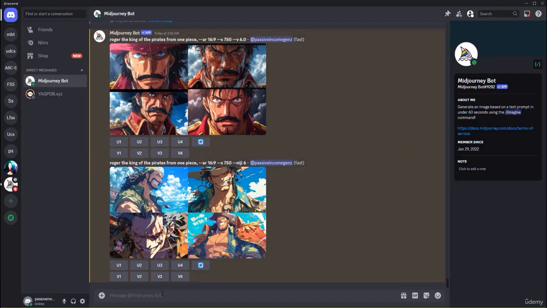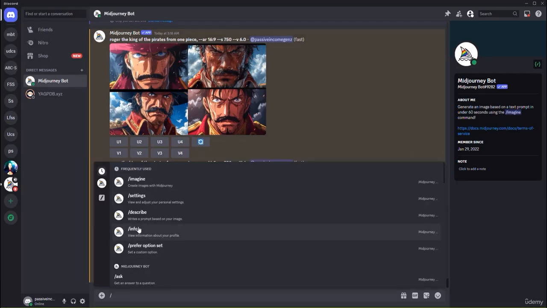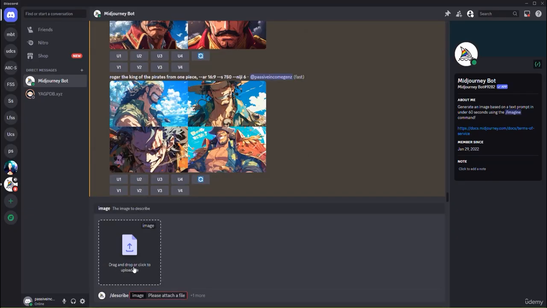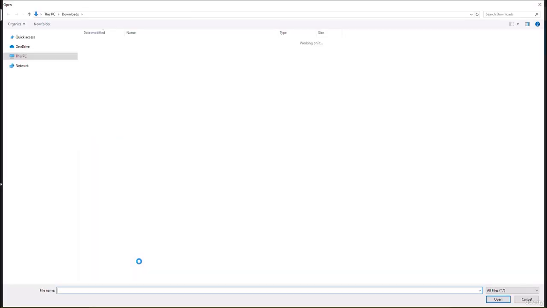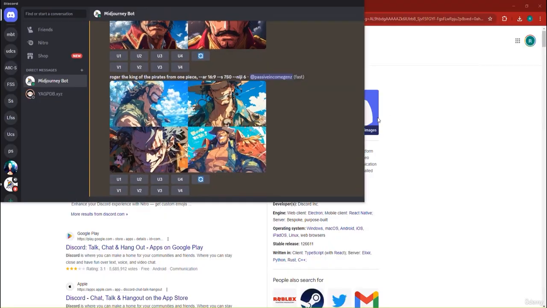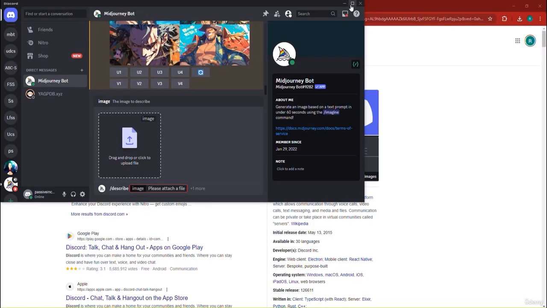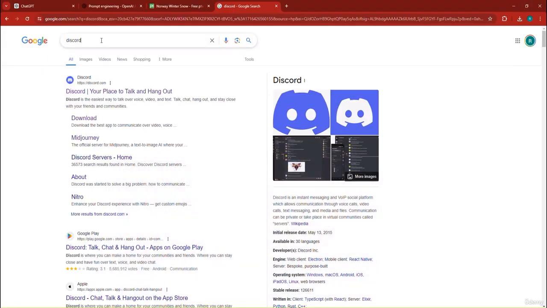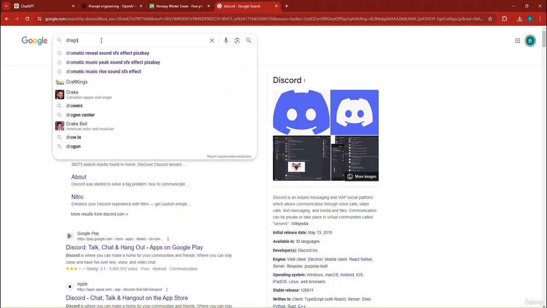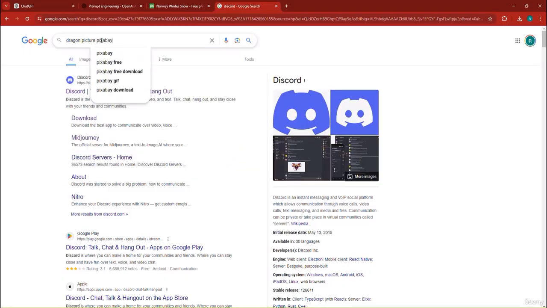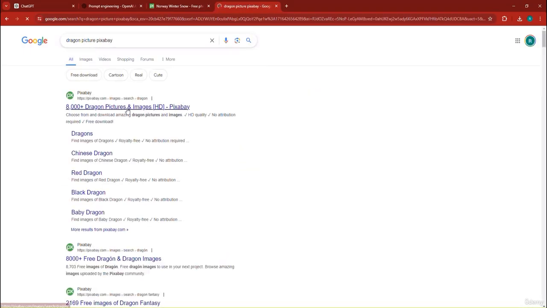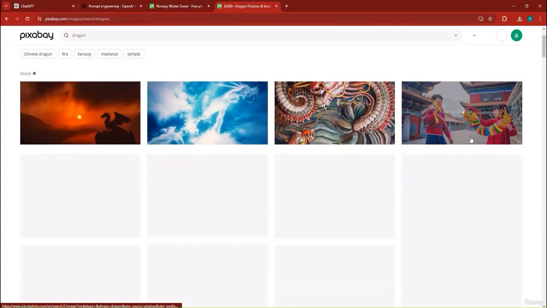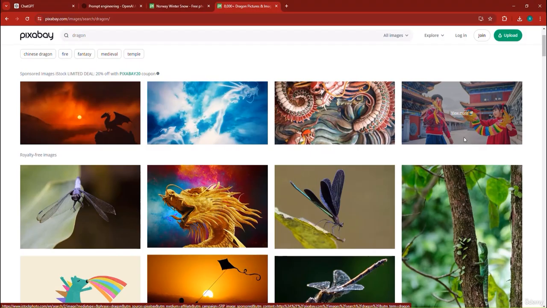Now there's another feature, which is the describe feature. You can use it to describe a particular image. So you can just click image, and you can upload an image from your computer that you might have. So for instance, I can go to Google and search for a specific image of a dragon, so that we can wrap up with this introduction to Midjourney. If I look for dragon picture Pixabay, let's say that I want to describe a picture of a dragon using Pixabay. So here we have a bunch of dragon pictures. Let me scroll down to find something that I kind of like.